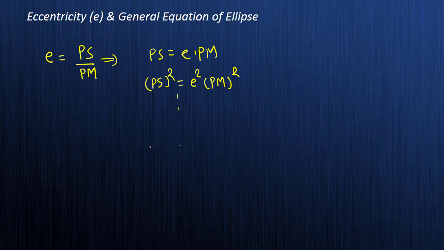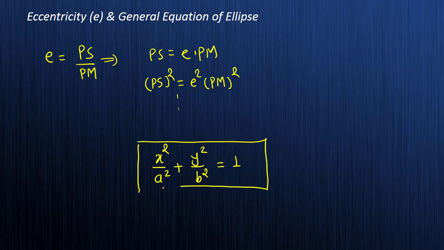That relation is x square by a square plus y square by b square is always equal to 1. Very important. And this is nothing but my equation of the ellipse.